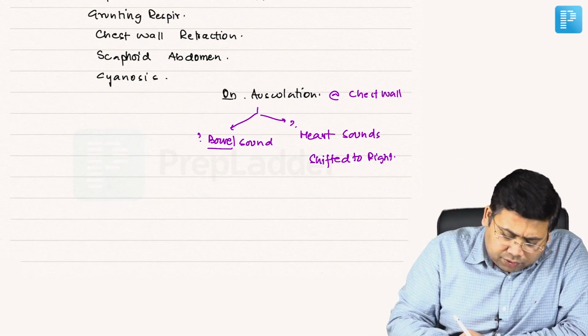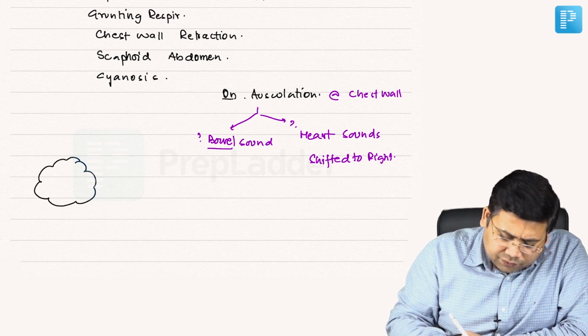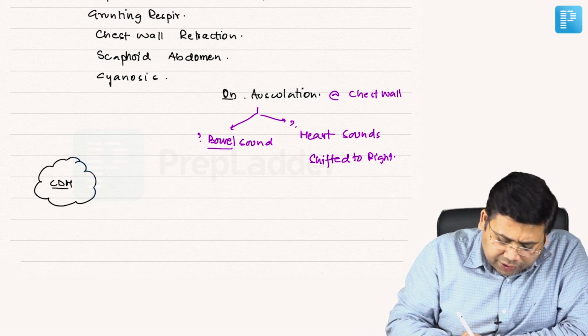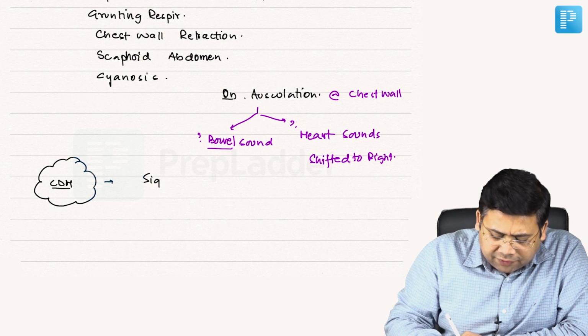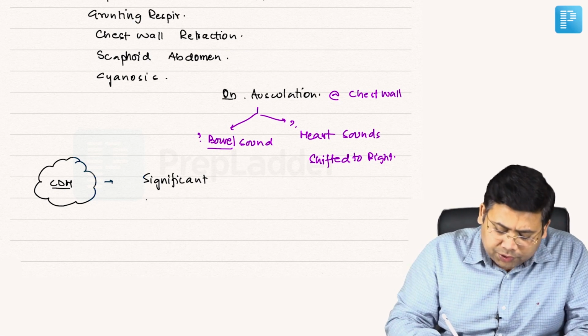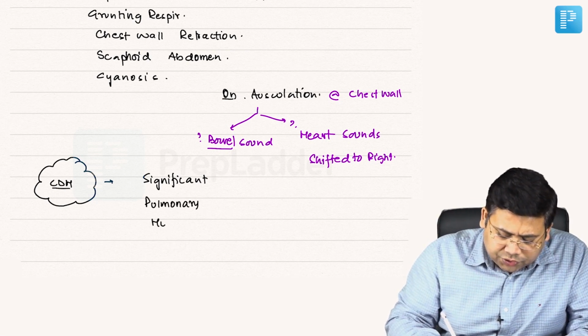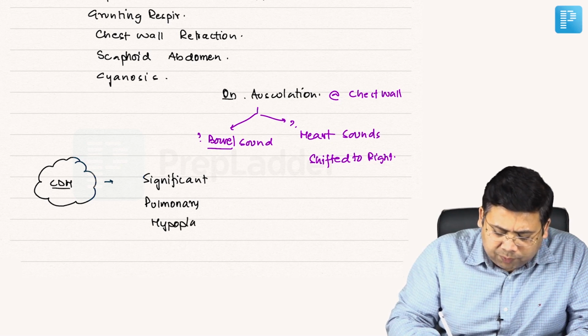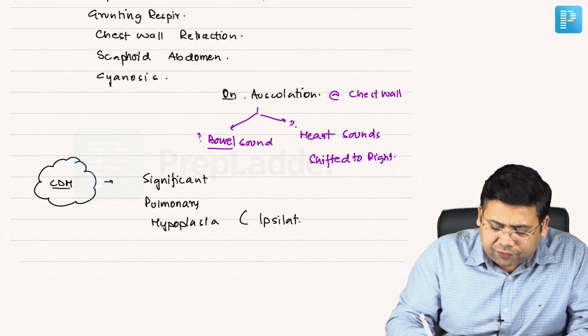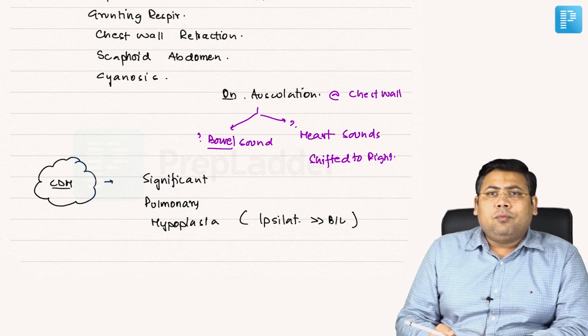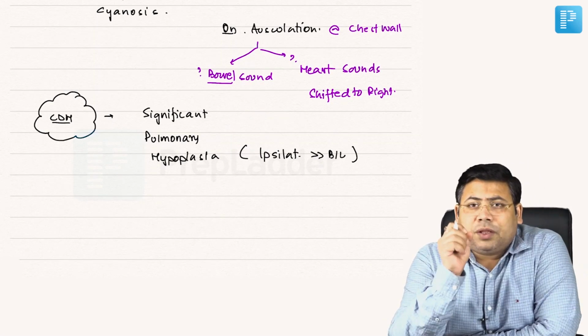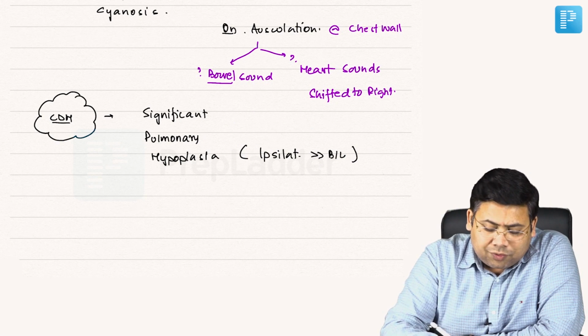Again, you have to understand one very important thing that is going to be associated with this. Because of this congenital diaphragmatic hernia, there is significant pulmonary hypoplasia. This is generally an ipsilateral defect, but it can be bilateral also. Ipsilateral is more common than bilateral. So you are going to see severe pulmonary hypoplasia.